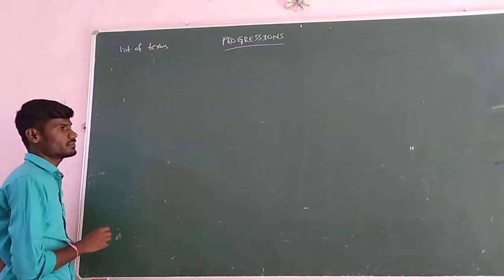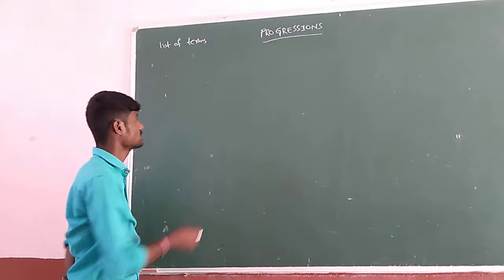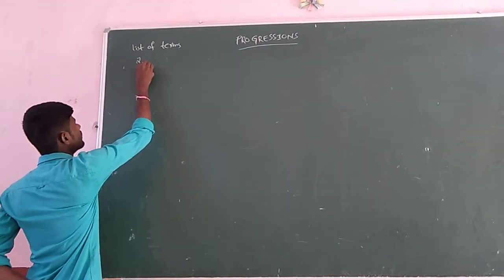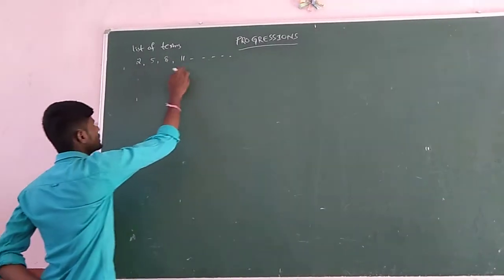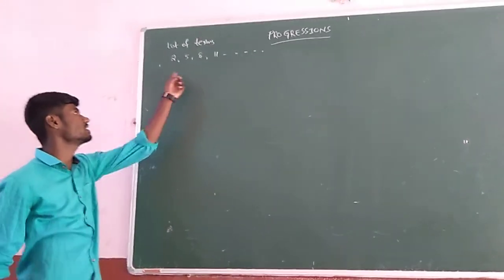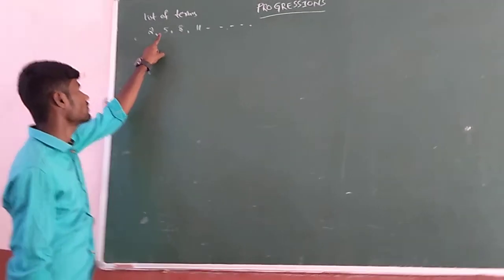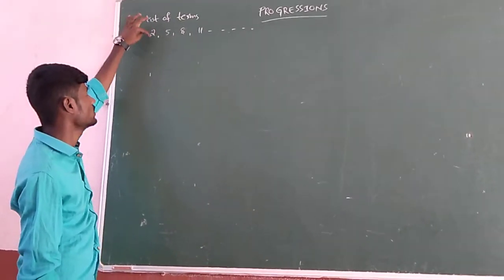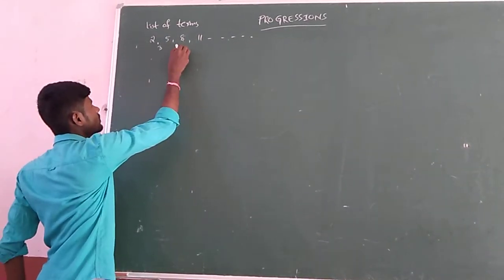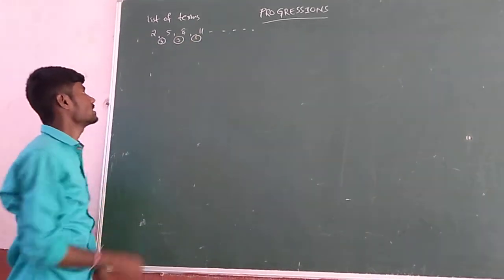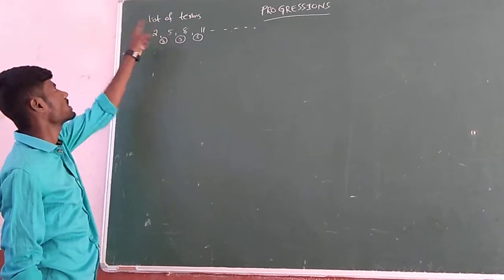In this progression, in the list of terms, if the list is following a certain property, suppose I consider 2, 5, 8, 11 and so on. Is it a list of terms or not? Yes, obviously a list. If you observe the difference between every term, 2 to 5, 5 to 8, 8 to 11, the difference is 3. Each number is obtained by adding a fixed number to its preceding term.